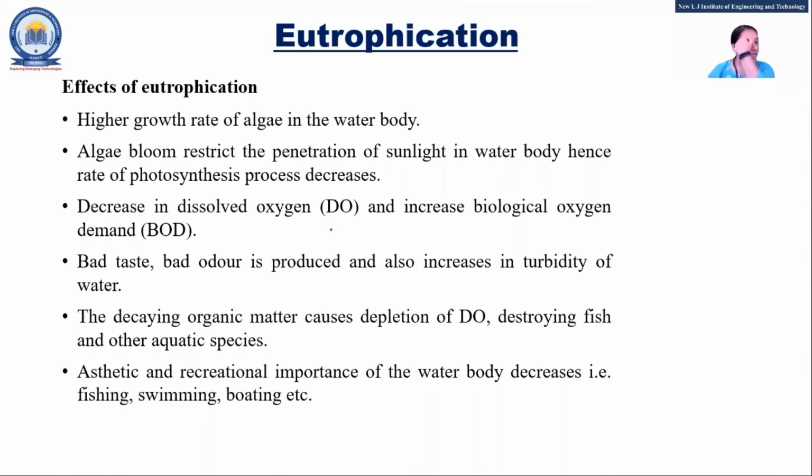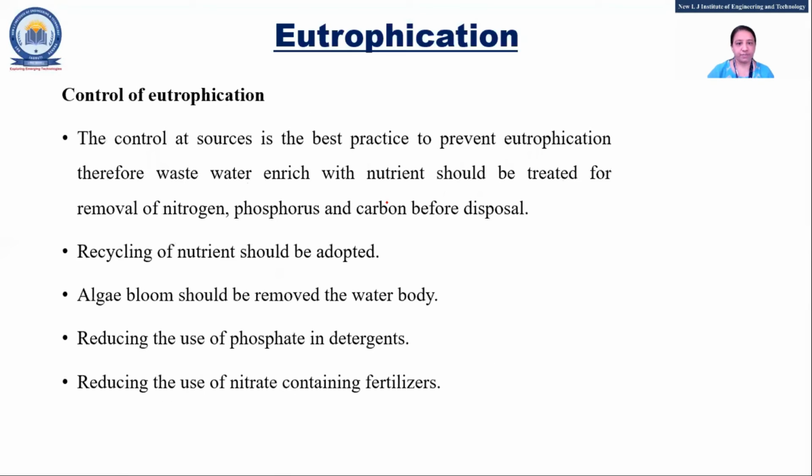So the effect of eutrophication is what happened. Again, the concept of DO you need to write, right? Sunlight, and because of that, algae will increase. Because of that, the sunlight cannot reach the plants which are in the water, and that is called what? Decrease the rate of what? Photosynthesis process. That too you can write.